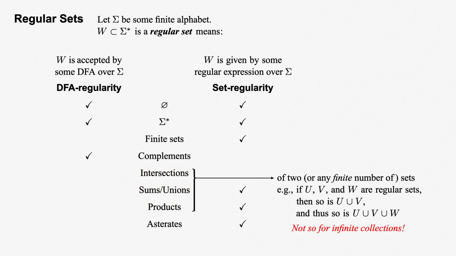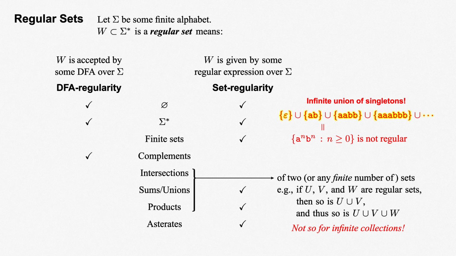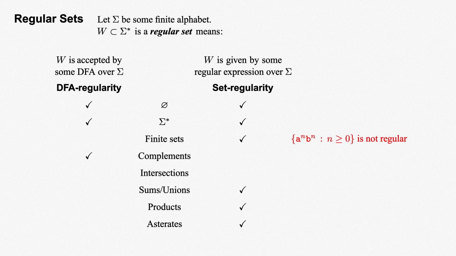We'll see later that the set a to the n b to the n, where n is greater than or equal to 0, is not regular, but it is the union of an infinite collection of singletons, each of which is regular as a finite set. Thus we cannot hope for infinite unions or intersections of regular sets to be regular. Indeed, if they were, every subset of sigma star would be regular, and there would be nothing to discuss. At any rate, this chart helps us to build our to-do list.